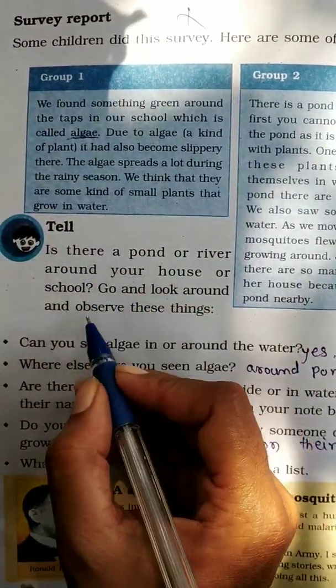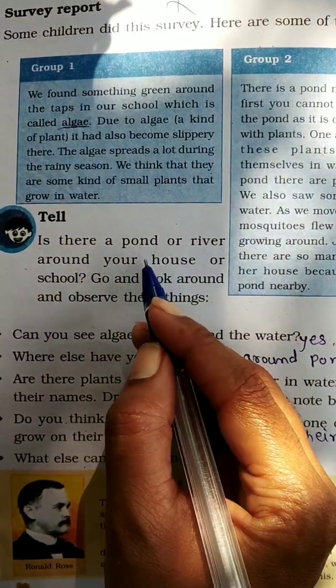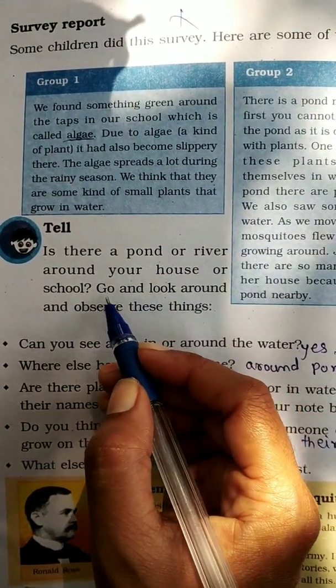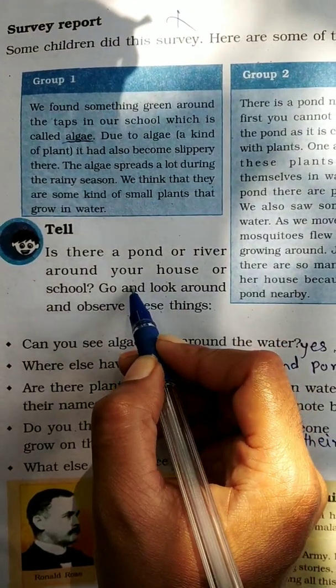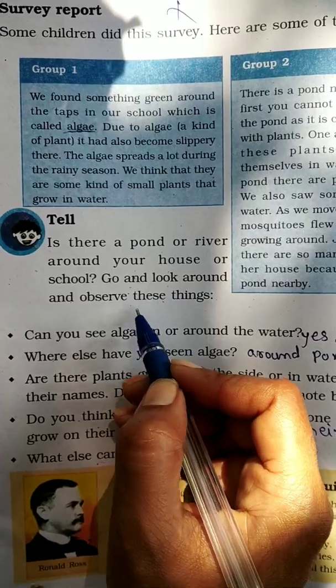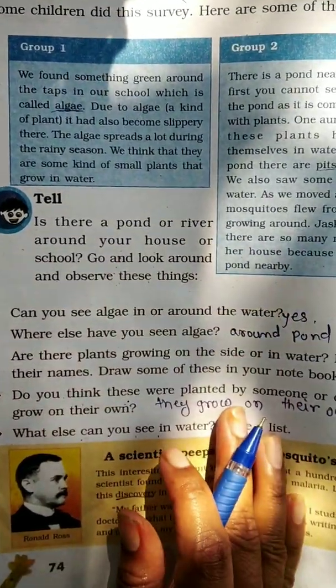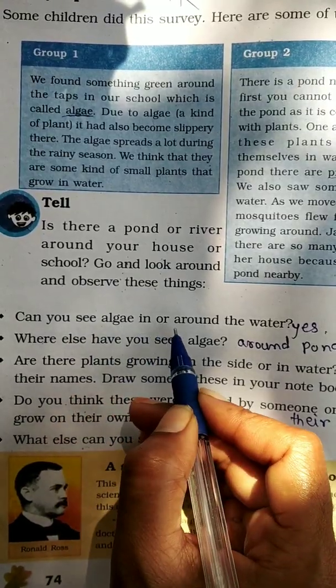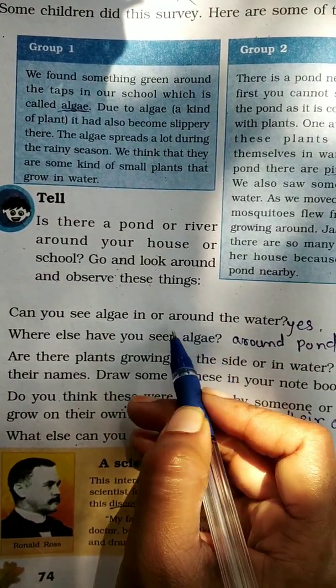Now see, you have to write your observation. You have to tell, is there a pond or river around your house or school? Go and look around to observe this. You have to go in front of the house, see if there is a lake or river, and write your observation. Now can you see algae in or around the water? Yes, we can see algae around and inside the water.